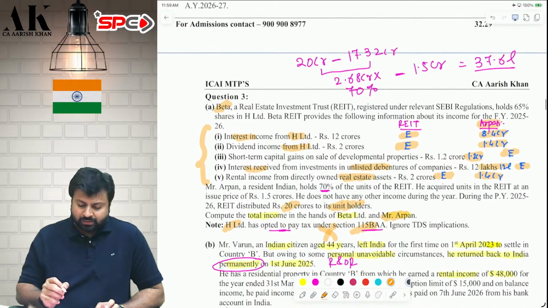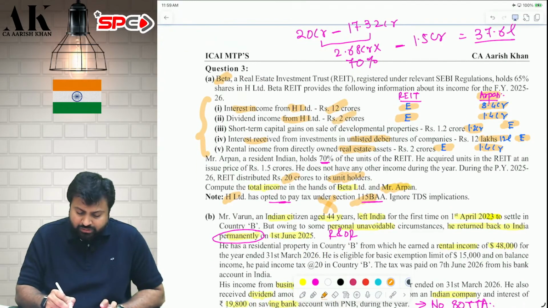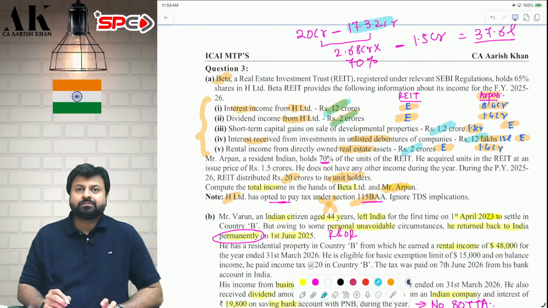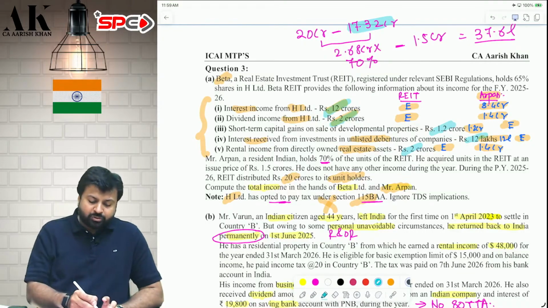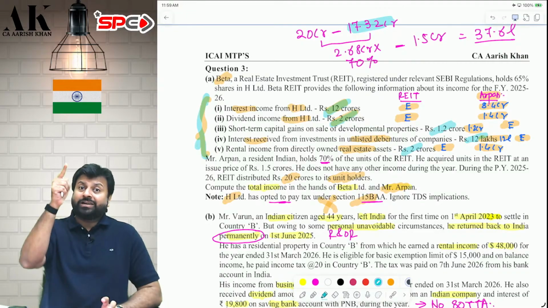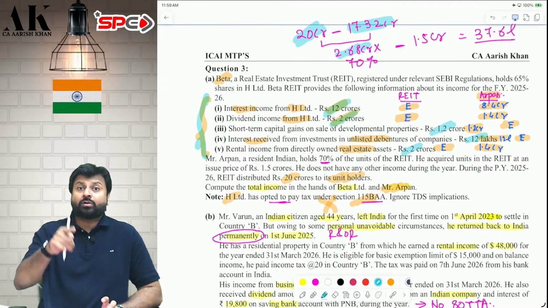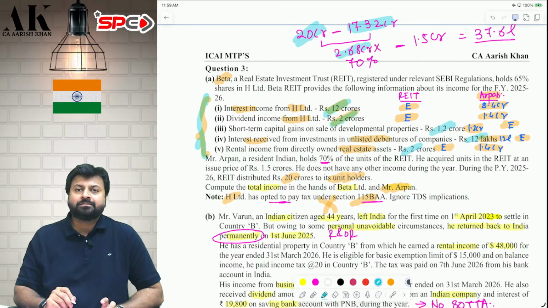Remember or not? So if I total all of them, this 12 crore, 2 crore, 1.2 crore, 12 lakhs, 2 crore, total all of them, it comes to 17.32 crore. This is the total distribution of these 5 items, but actual distribution is 20 crore. Therefore, how much excess are you giving? You are giving 2.68 crore as a debt repayment to the investor. That will also be taxable in the hands of investor.